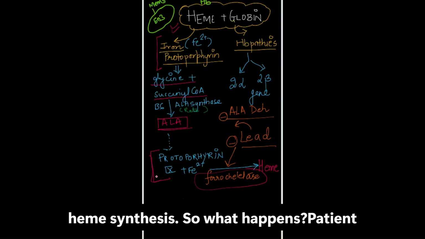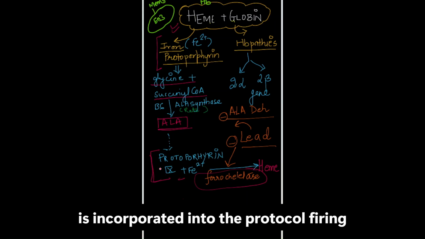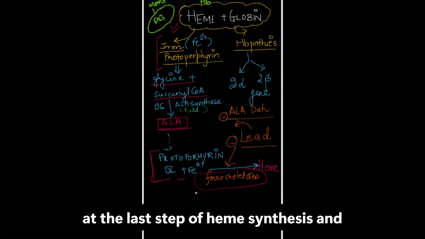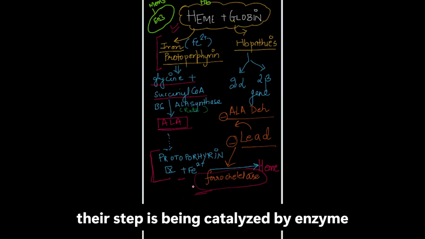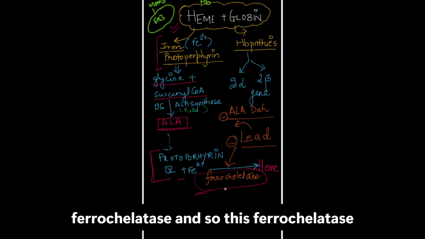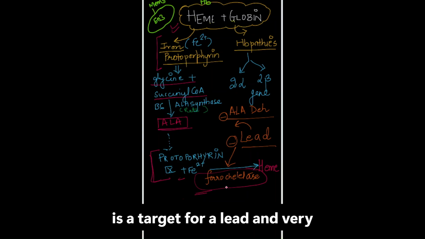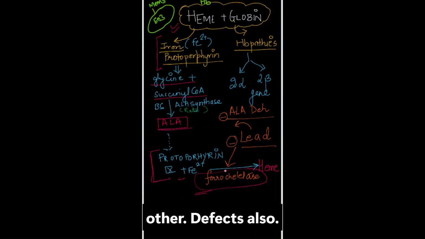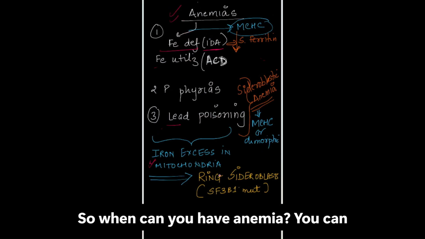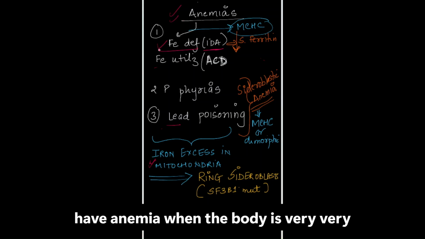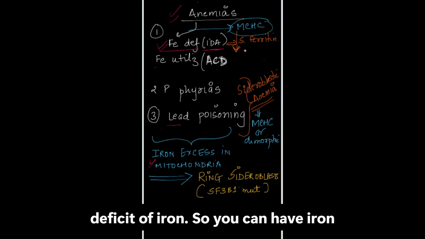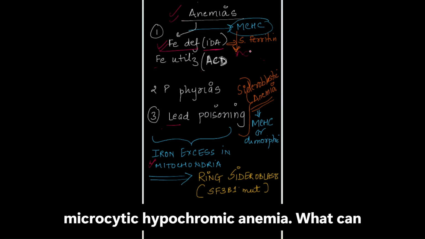So what happens? Iron is incorporated into the protoporphyrin at the last step of heme synthesis, and that step is being catalyzed by the enzyme ferrochelatase, and so this ferrochelatase is a target for lead and other defects also. So when can you have anemia? You can have anemia when the body is very deficit of iron. So you can have iron deficiency anemia characterized by microcytic hypochromic anemia.